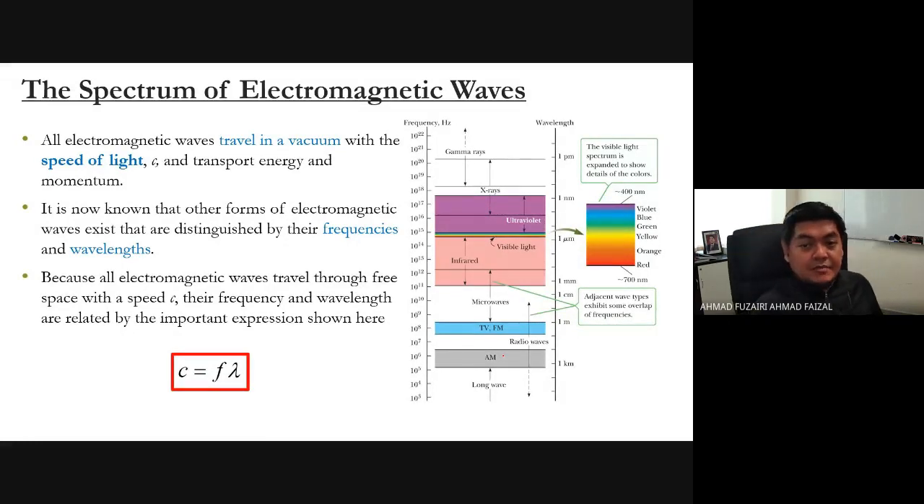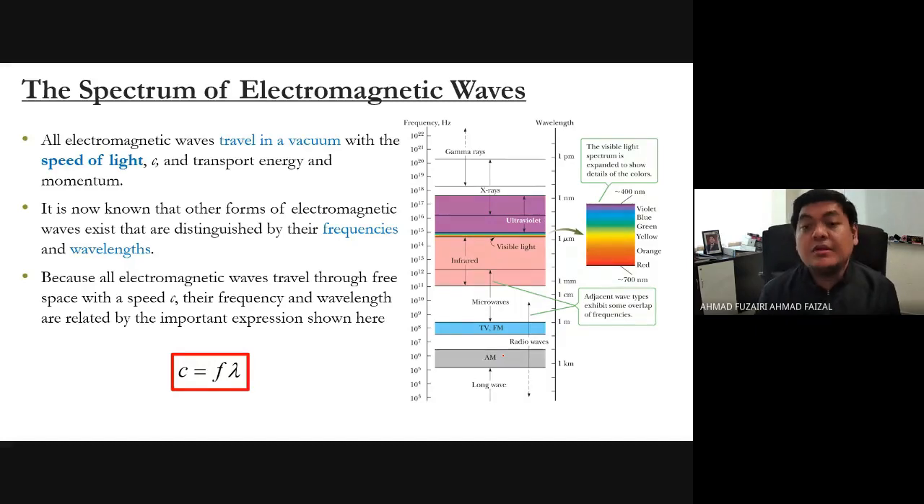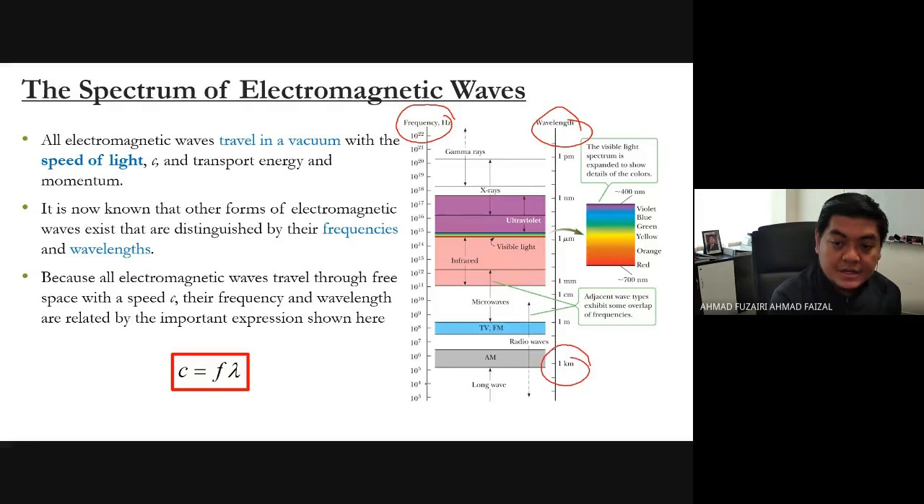The spectrum of the EM wave is based on several different frequencies and also wavelengths. You can see that the frequency and wavelength are inversely proportional. The higher the frequency, the lower the wavelength, but if the wavelength is higher, then the frequency is lower. It's inversely proportional to each other. These are known as the other forms of electromagnetic wave, by the frequencies and also wavelength.